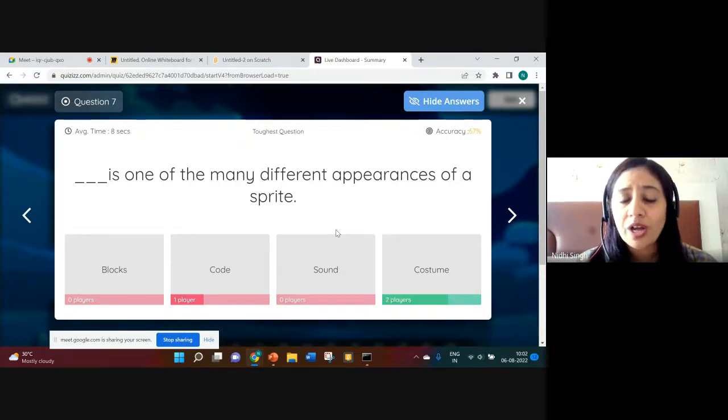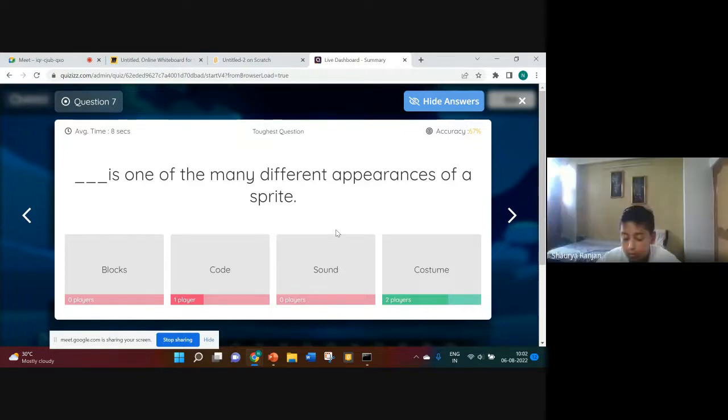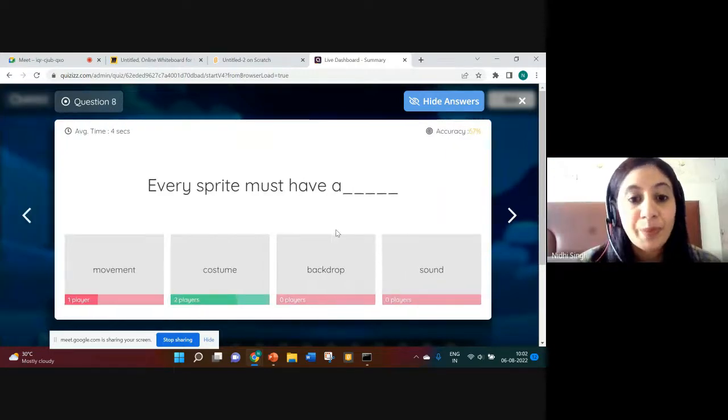If we talk about any sprite's appearance, we are talking about its costume. We can see all the costumes available for any sprite in the costumes tab next to the code tab. Every sprite must have a costume. It's not possible to have a sprite without any costume.